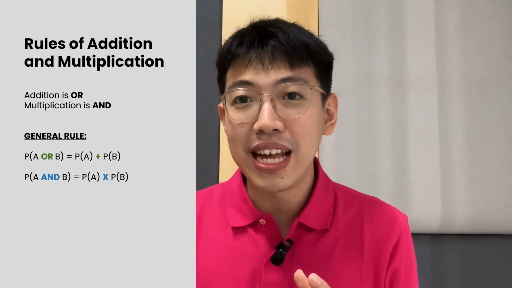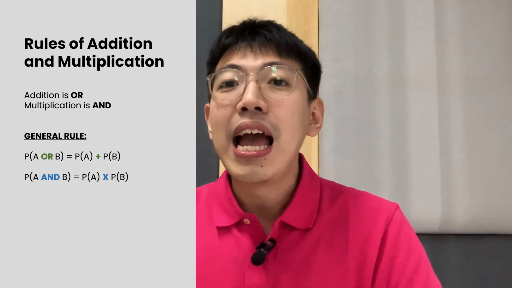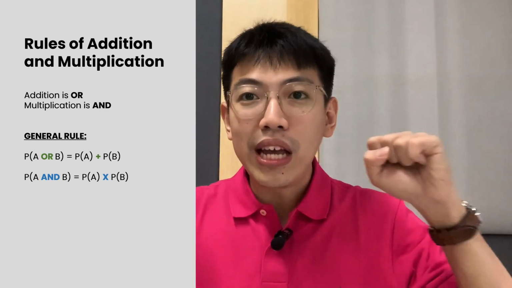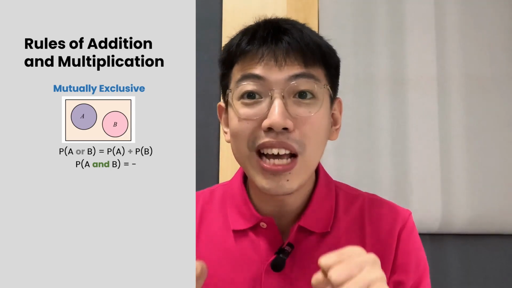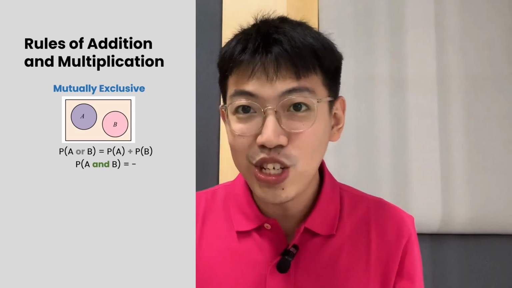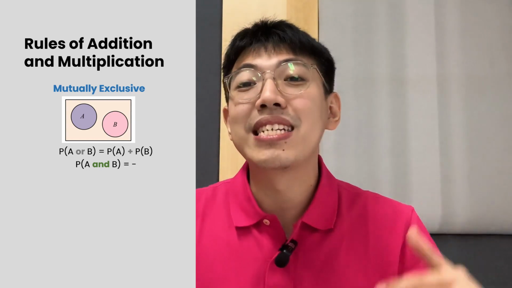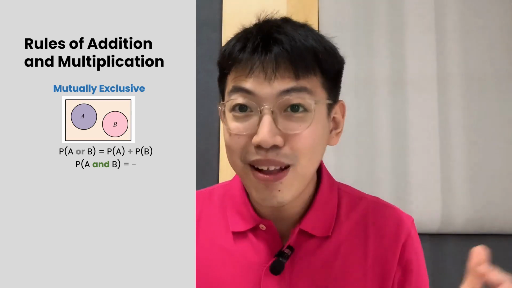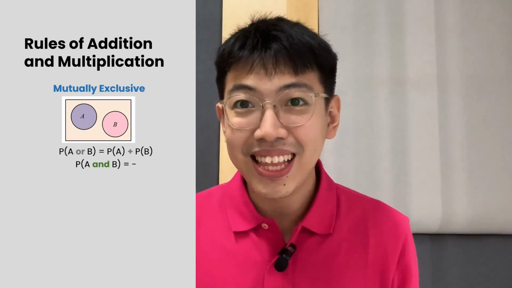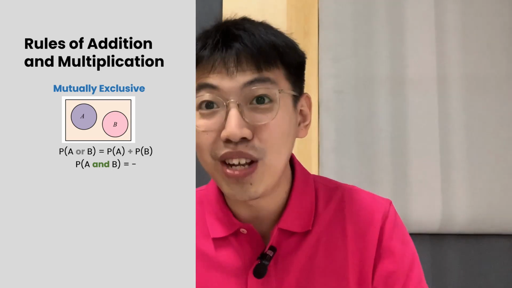Okay, that's the simple way. But you have to understand whether the event is mutually exclusive or independent. In mutually exclusive events, the two events will not occur at the same time, so there is no intersection. For addition, P(A or B) is simply P(A) plus P(B). For P(A and B), it is the empty set because there is no intersection, as we have mentioned before.